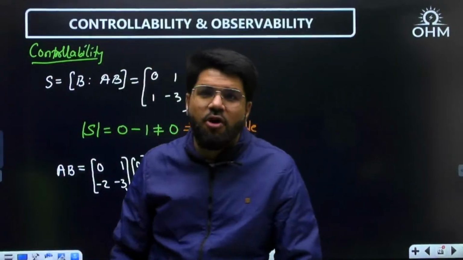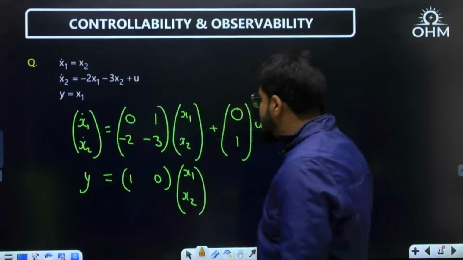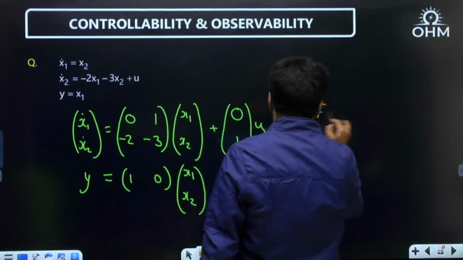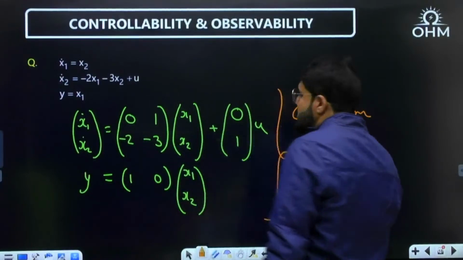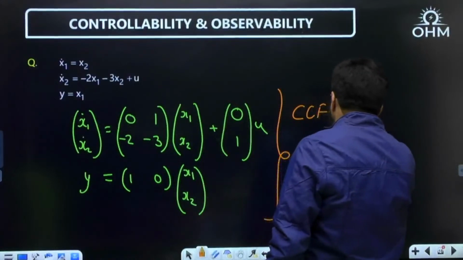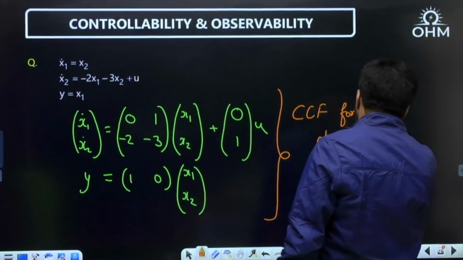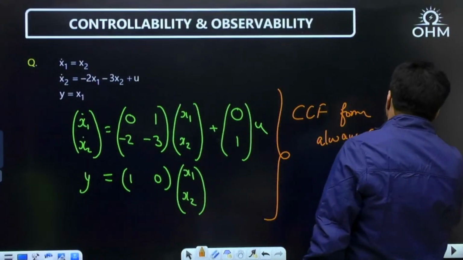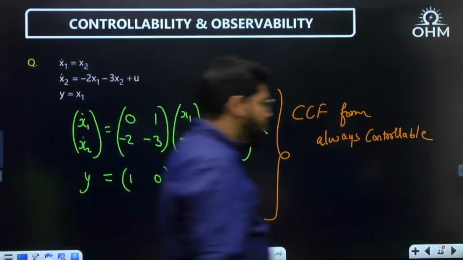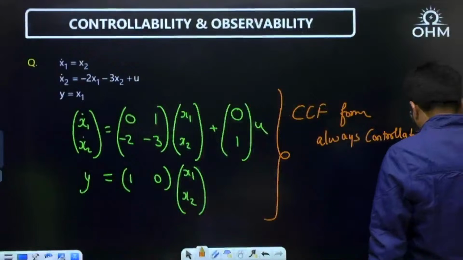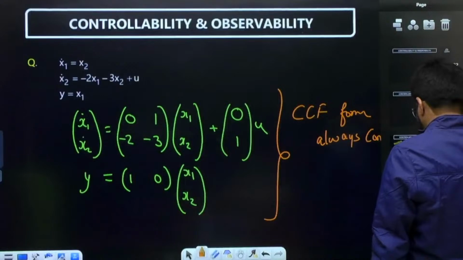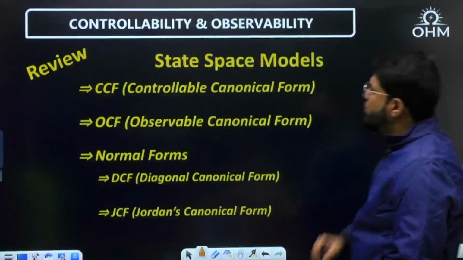More important is the form I was looking at. This is the CCF form of the state space model, the controllable canonical form. We name it controllable canonical form because such a form is always controllable. If you identify these basic forms, let me give you a quick review of this.